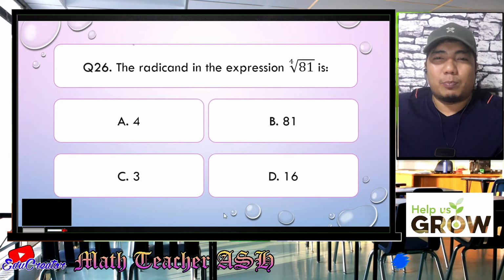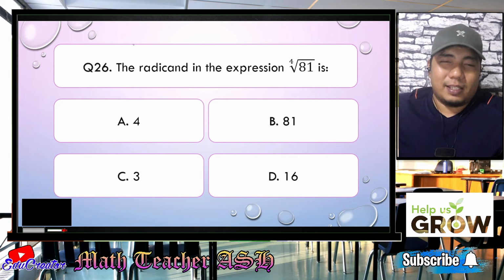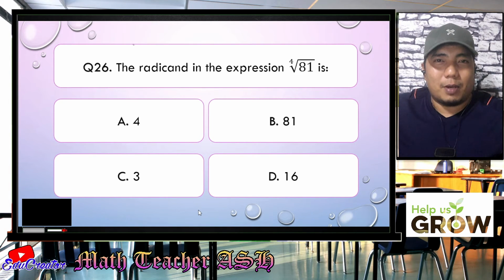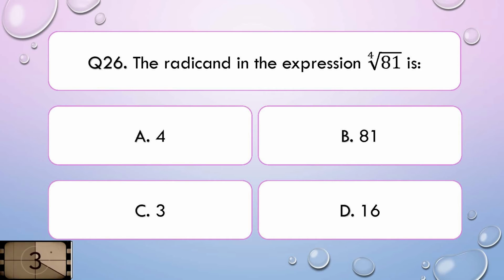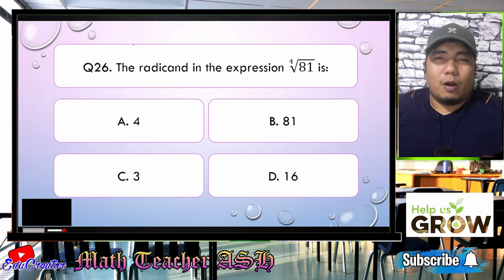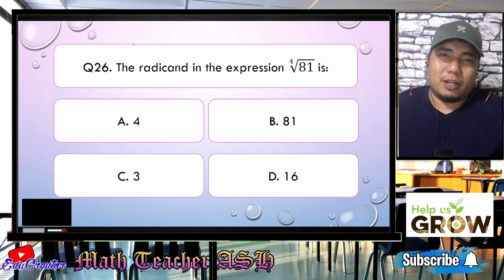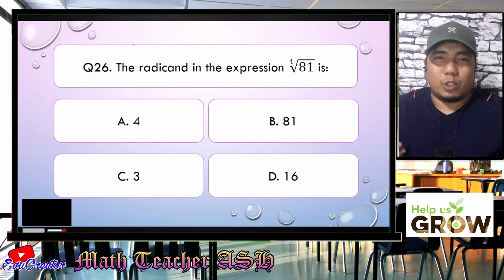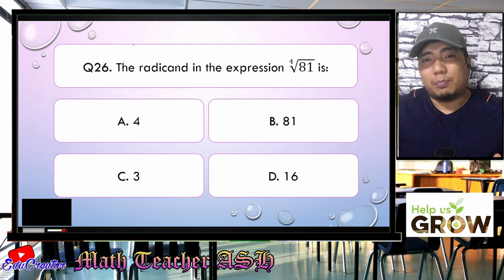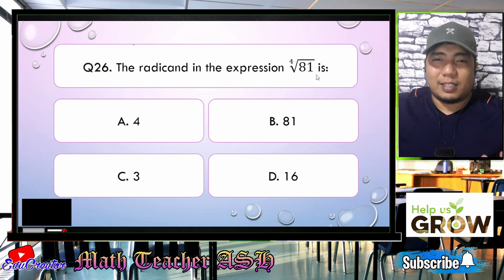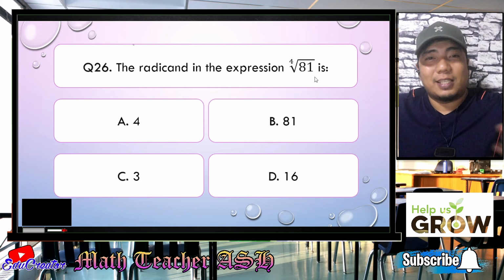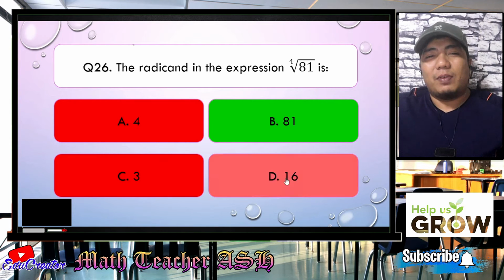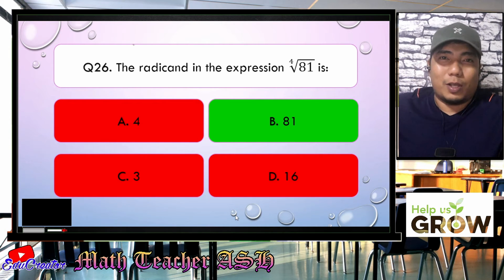The radicand in the expression, the 4th root of 81, is it A, 4, B, 81, C, 3, or D, 16? I'll give you 5 seconds to think about your answer. Alright, math learners, we have already talked earlier about the parts of a radical expression. The radicand is what we call the number inside the radical sign. So if this is your radical sign, the expression inside is known as the radicand. So therefore, the correct answer is letter B. Easy, right? Very easy, my dear math learners. So now let us go to question number 27.